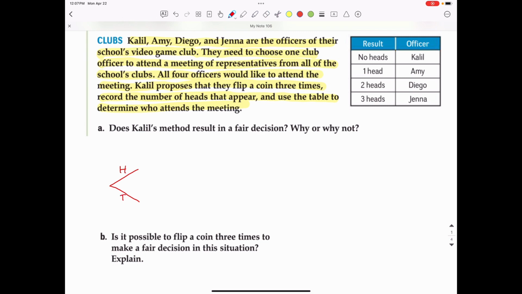When the coin is flipped again, there are 2 more options. It could wind up heads or tails after the first flip, or it could wind up heads or tails after the second flip. So after the first 2 flips, the options are heads, heads; heads, tails; tails, heads; or tails, tails. It's actually 4 options. And then when the third coin is flipped, each branch will also be heads, tails. So I'll quickly draw those in.